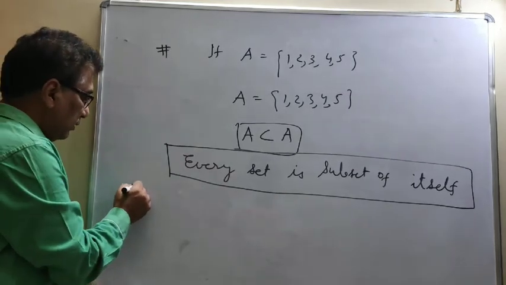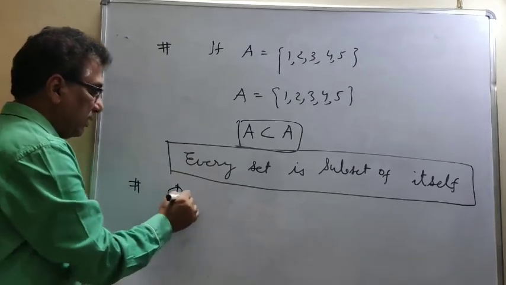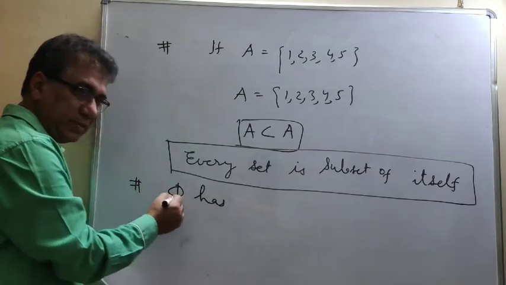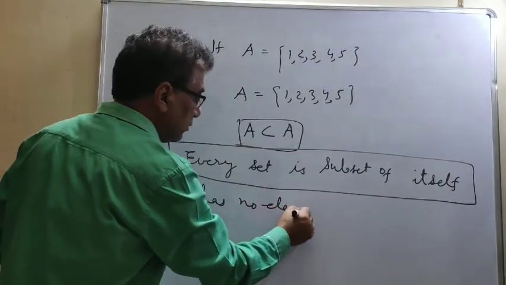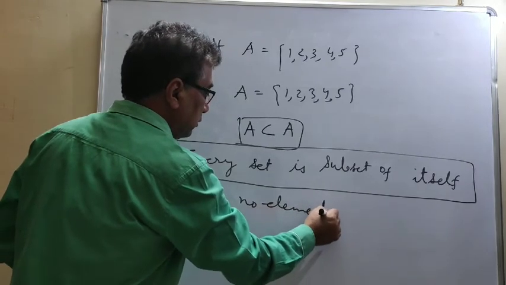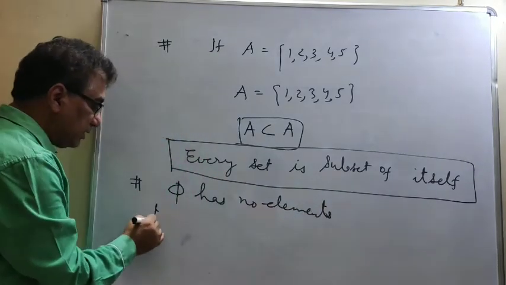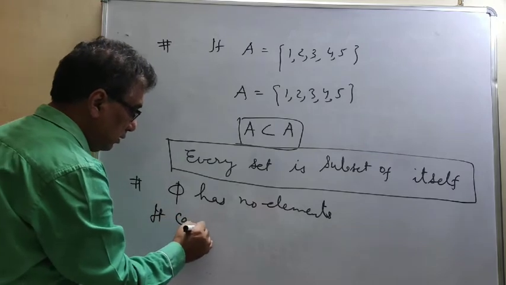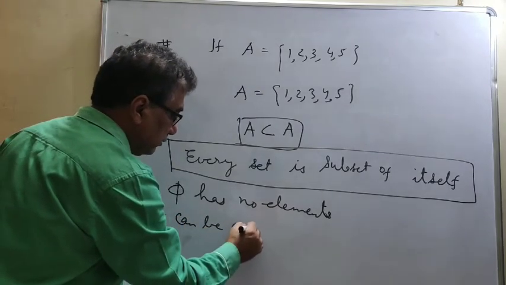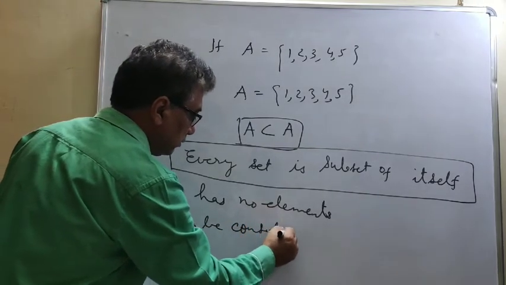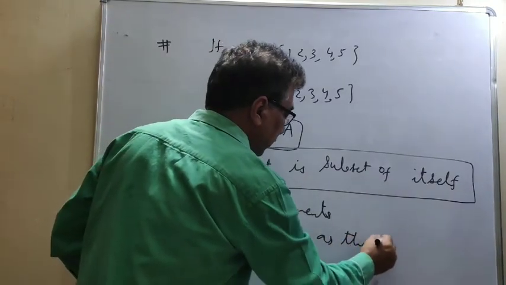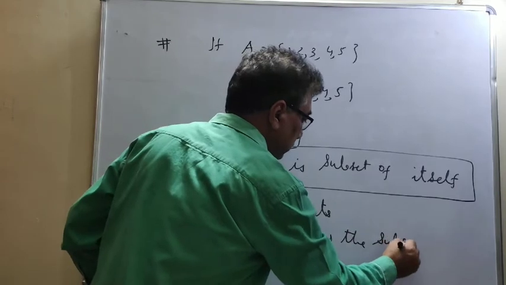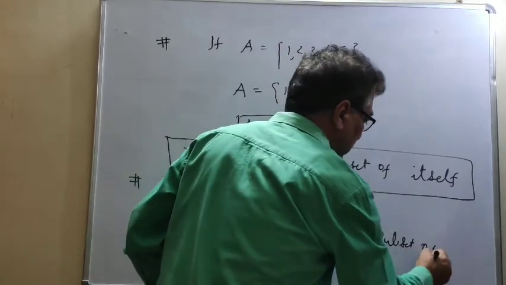Now similarly, phi means the empty set. Phi has no elements, so it can be considered as a subset of any set.